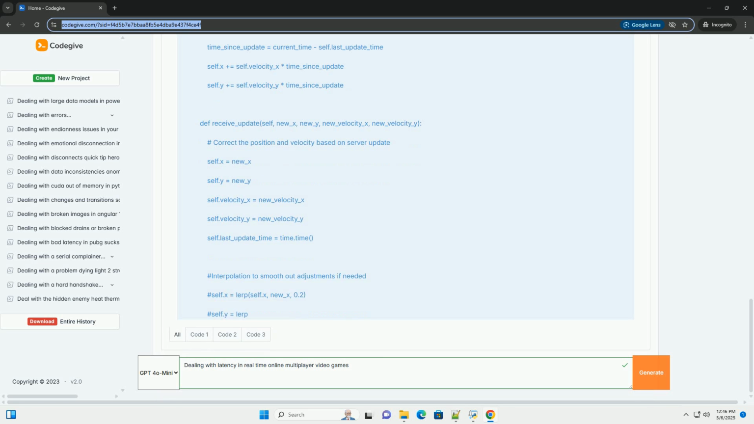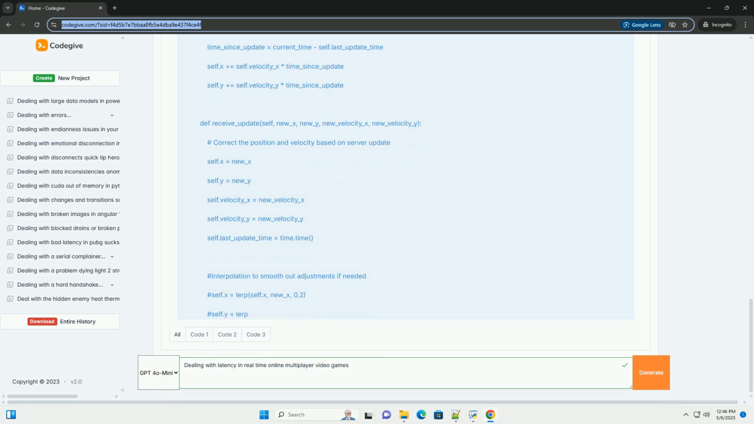Security: be mindful of security considerations, especially when dealing with client-side prediction. Don't trust the client implicitly. Always validate client input on the server. Anti-cheat measures are often necessary to prevent players from exploiting client-side prediction.